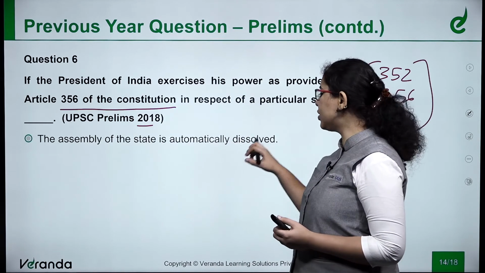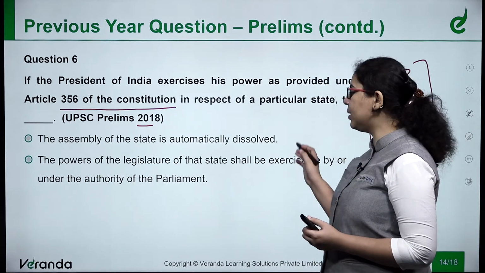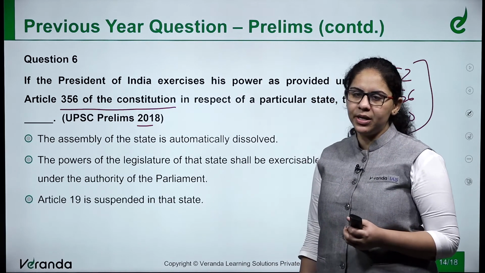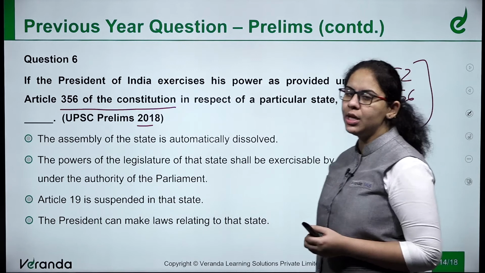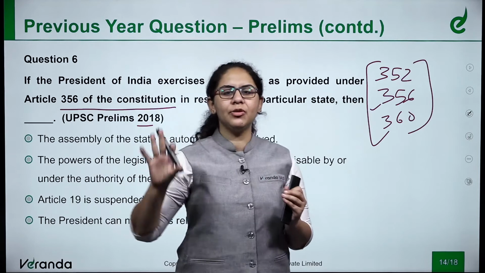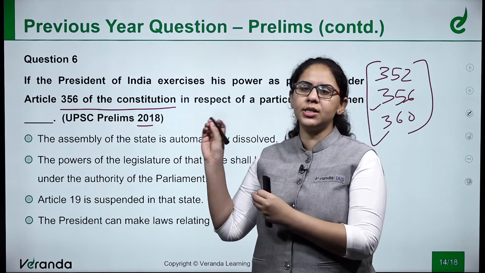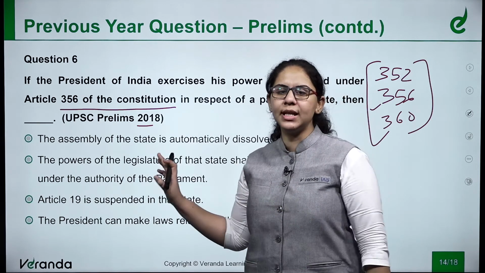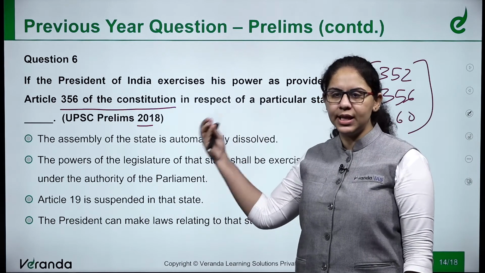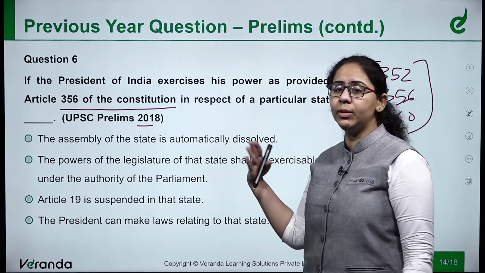The assembly of the state is automatically dissolved. The powers of the legislature of that state shall be exercisable by or under the authority of Parliament. Article 19 is suspended in that state. The President can make laws relating to that state. I have tried to bring you questions from different parts of the syllabus so that you can understand what questions we get from different topics. This is from emergency provisions. So basically you are being asked what the emergency provision is. Like if emergency is enacted under 356, what will be the next step? What will be the structure?